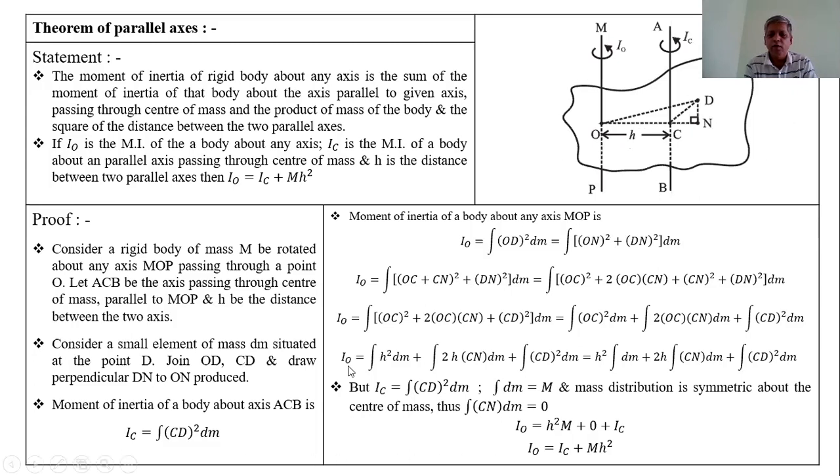Therefore, IO is equal to h square into integration of dm plus 2 times h into integration of CN dm plus integration of CD square dm. Here CN changes as the position changes, so CN cannot be taken outside of the integration here. Now,